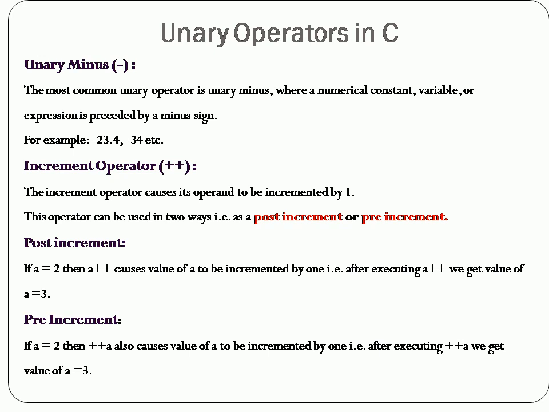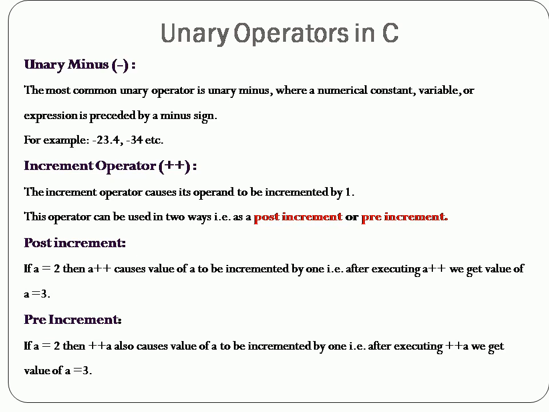Unary operators usually precede their single operand, though some unary operators are written after their operand. For example, if you consider minus as a unary operator, I can write minus a or a minus. So the operators which require only one operand to give the result will be called unary operators. Now let's see what are called unary operators in detail.